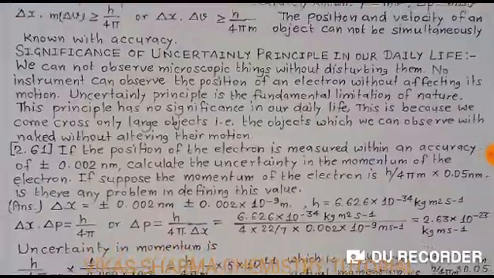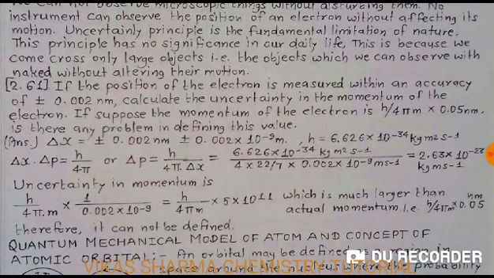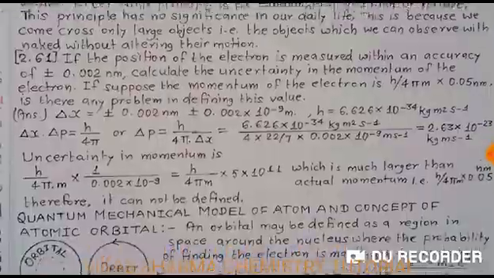So students, question 2.61 is totally based on the Heisenberg uncertainty principle. The question is, if the position of the electron is measured within an accuracy of plus or minus 0.002 nanometer, calculate the uncertainty in the momentum of the electron. Suppose the momentum of the electron is h upon 4 pi m into 0.0595 nanometer, is there any problem in defining this value?